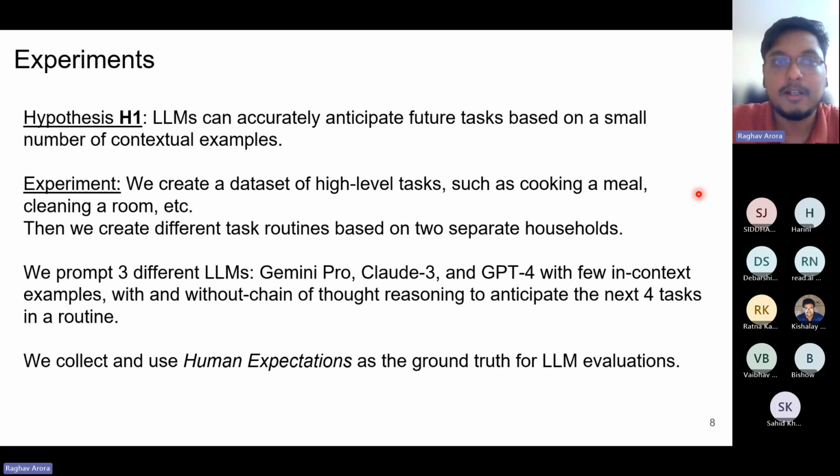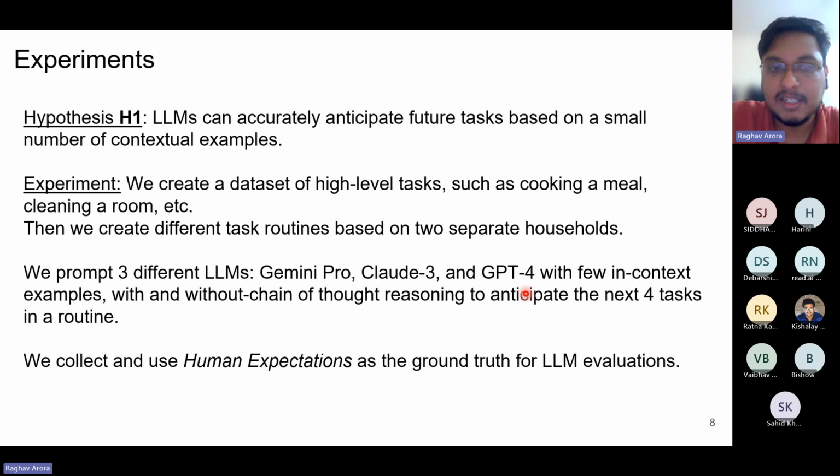One household may prefer to wash clothes in the morning. Another household may prefer to wash them in the afternoon or the evening. So the pattern of executing tasks is different in each environment. And we perform the experiment where we give information of the household based on a limited number of prompts using in-context examples. And we experiment if the LLM is able to anticipate tasks and able to recognize a pattern of task execution in that environment. So we use three different LLMs, Gemini Pro, Claude 3, and GPT-4, with few in-context examples, with and without chain of thought reasoning, to anticipate the next four tasks in a routine.